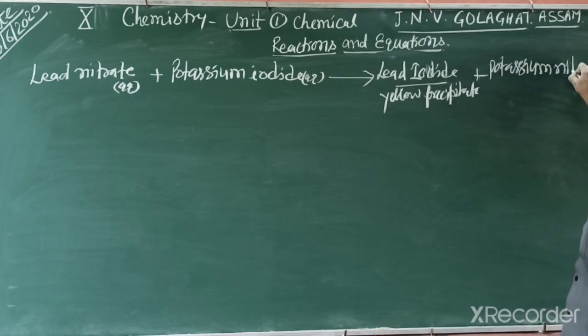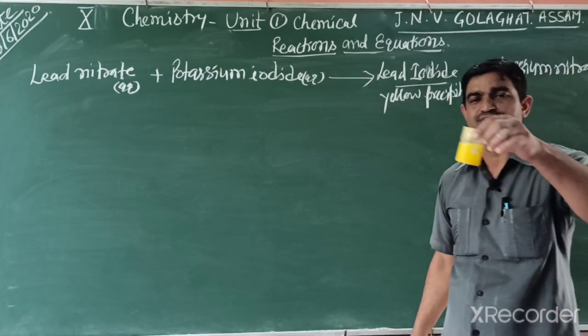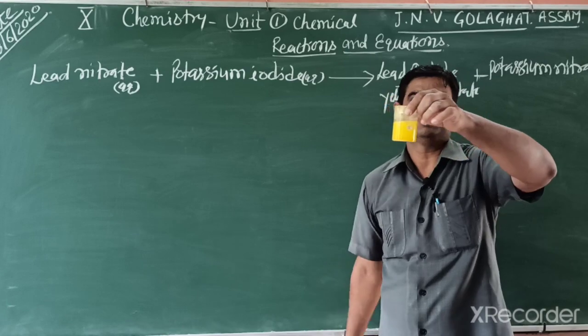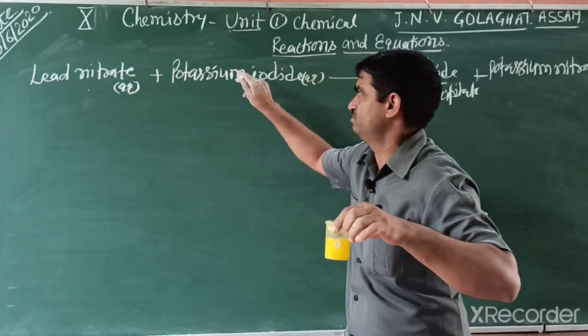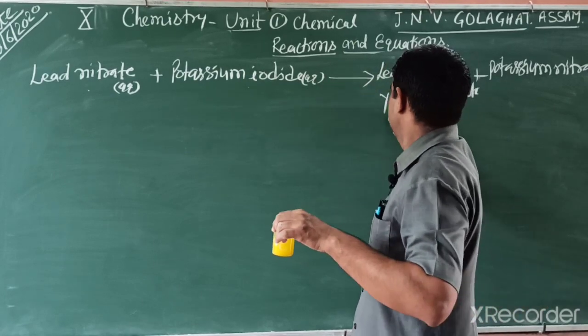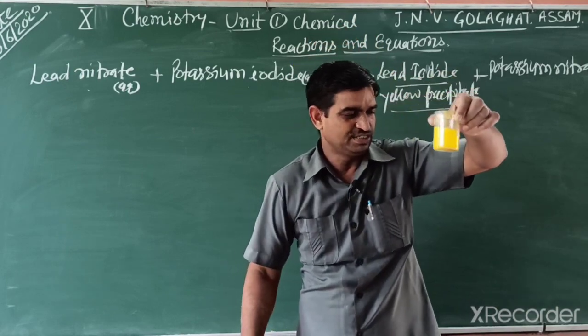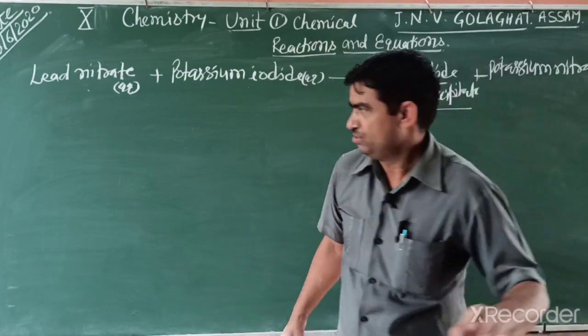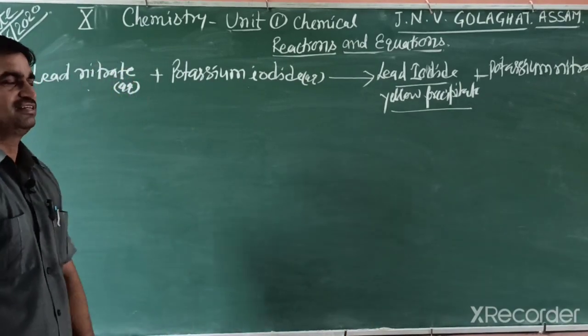Potassium nitrate. This question comes in the CBSE exam 2020. What happens if you mix lead nitrate and potassium iodide? Write the reaction, and they also ask the color. This color is yellow, a yellow precipitate. So students, how can we write the reaction in skeleton form?